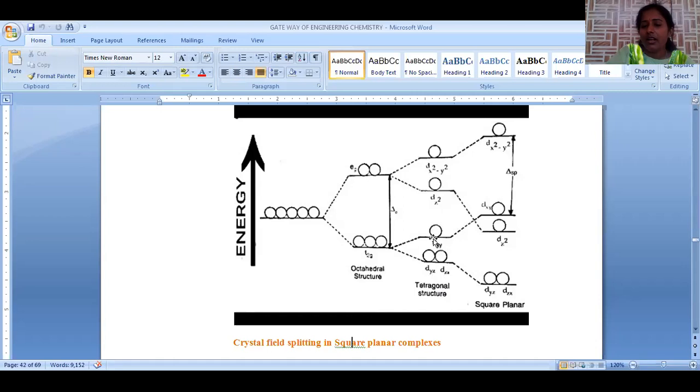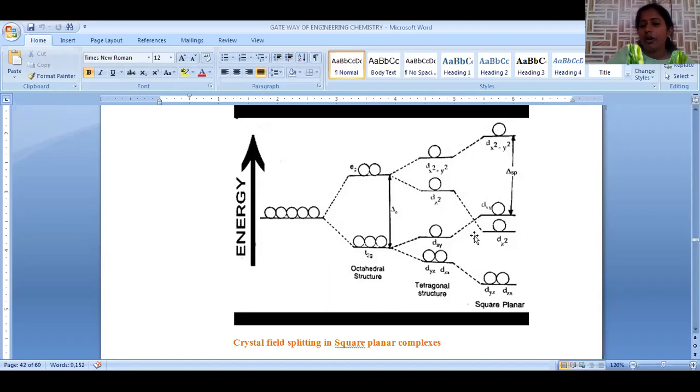Further segregation of orbitals is possible. The highest energy level will be dx square minus y square, because the orbitals lie along the x and y axes, so they experience the highest repulsion. The second energy level will be dxy, because these orbitals are in between the axes but still in the xy plane.